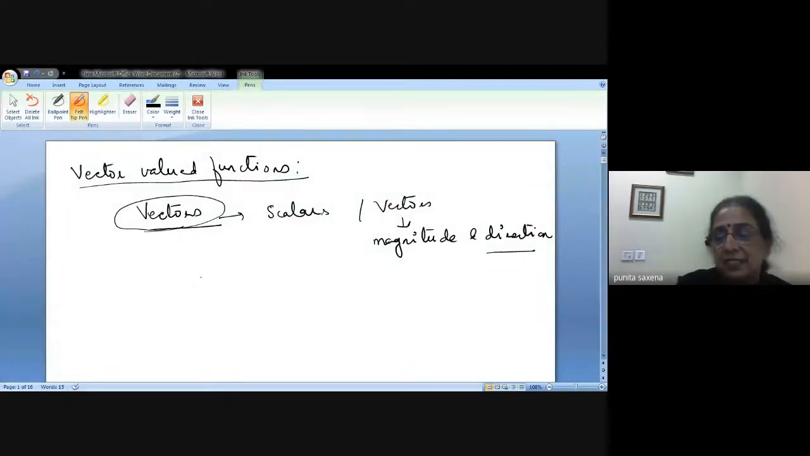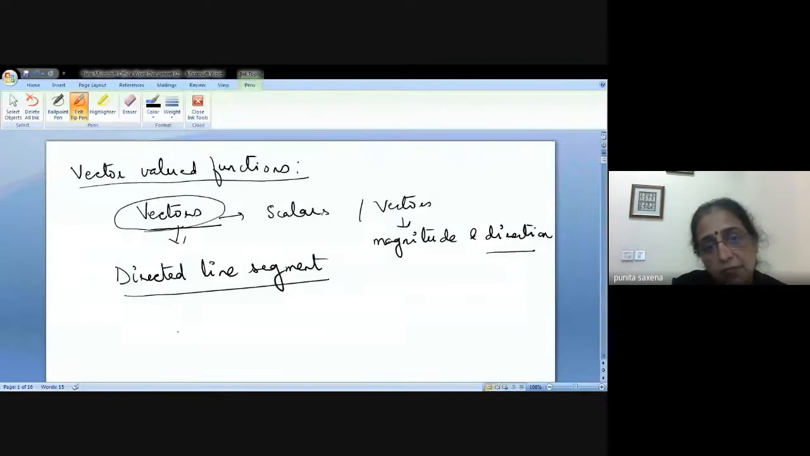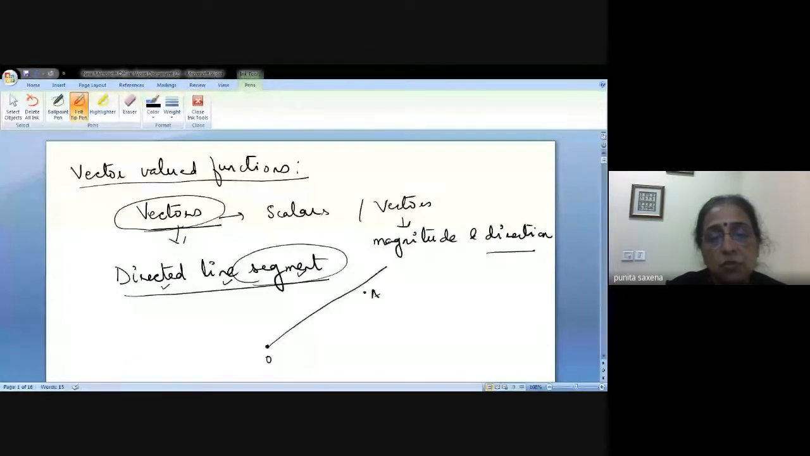In fact, for a mathematician, a vector is nothing but a directed line segment. That's it, nothing else. We don't want magnitude, we don't want direction to be written separately. We just say a directed line segment. The moment we say segment, what does it mean? That means if you have one starting point here and an end point here, say OA, this is your point A, and this is the direction to be followed.